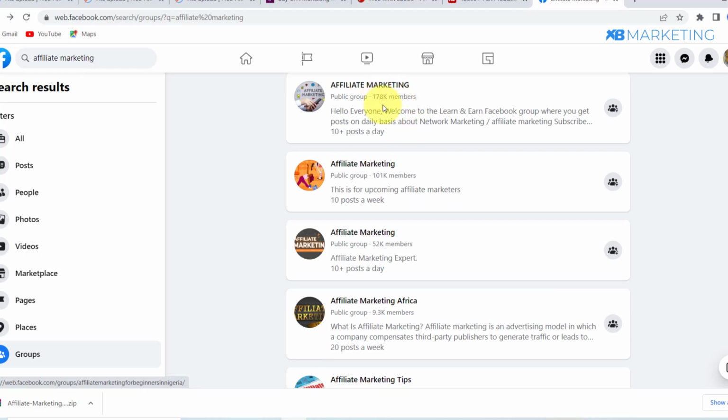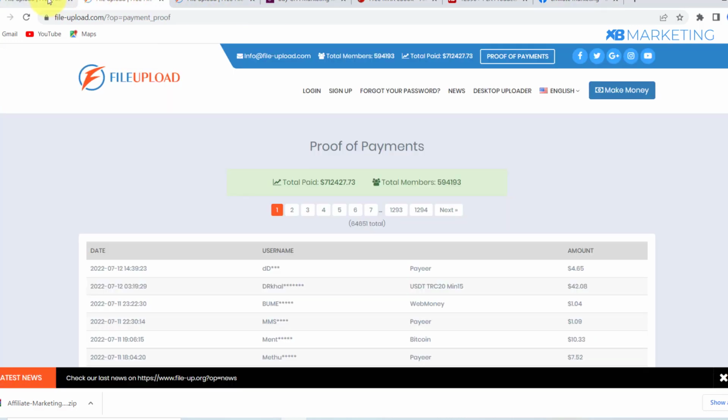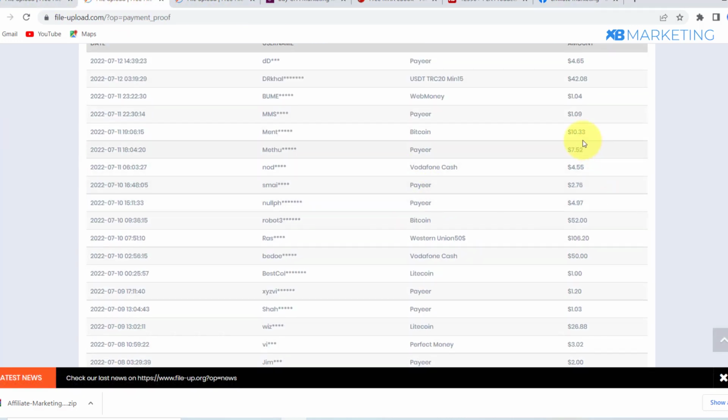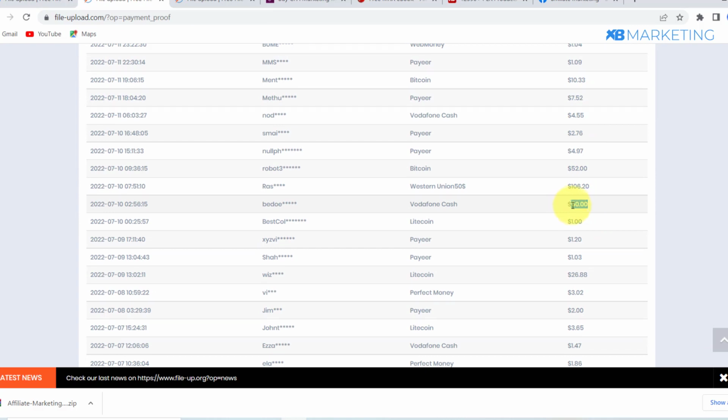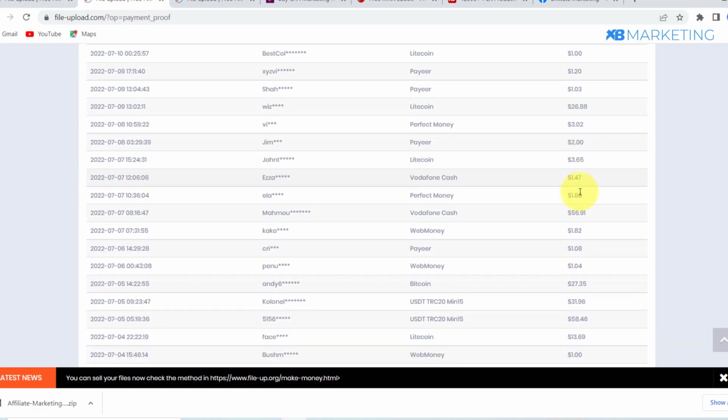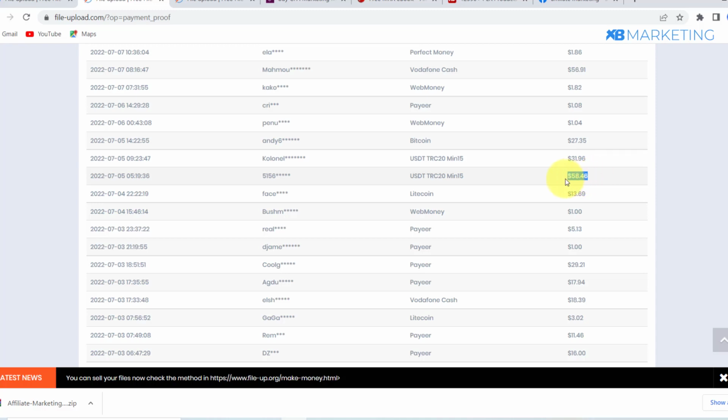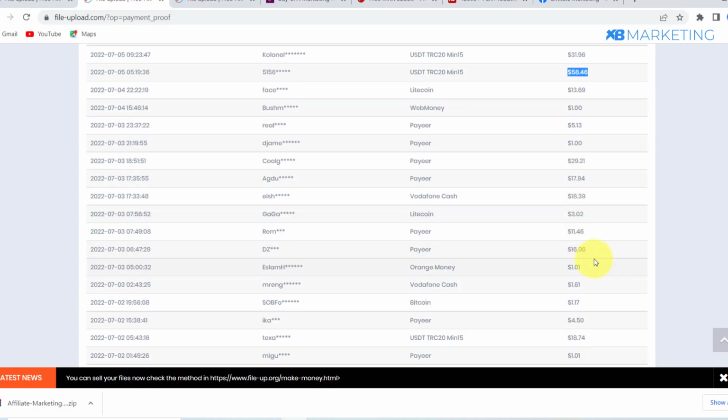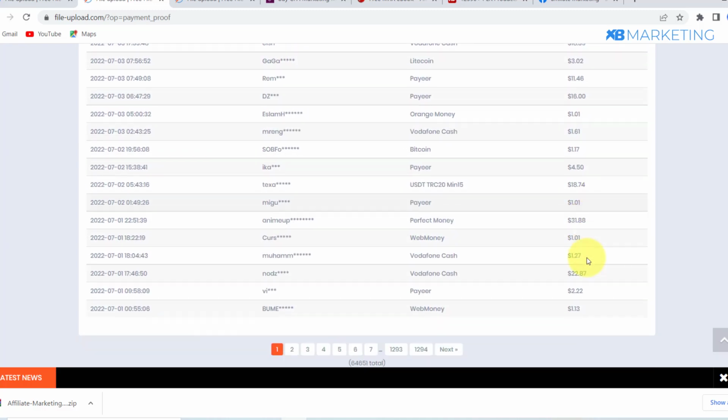So you can see this group has over 178,000 members. This one has over 100,000 members. As you can see, this one has 52,000 members. So basically, you can expect to get a lot of downloads from this group. As you can see right here, somebody made $50 and somebody here made over $100 with this website. All right, you can see another person here, $58.